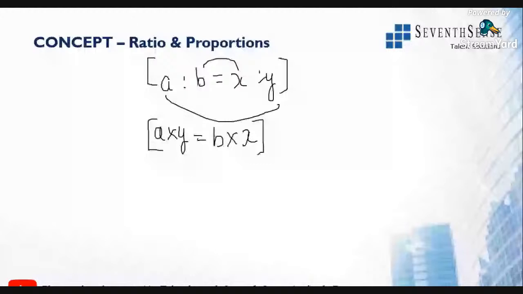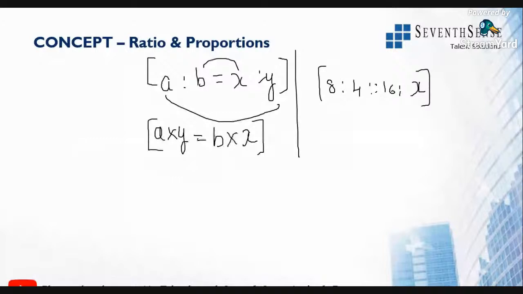Now, if I ask you a simple example, it is nothing but 8 is to 4 is equal to 16 is to x. Find out the value of x if all the values are in proportion to each other.